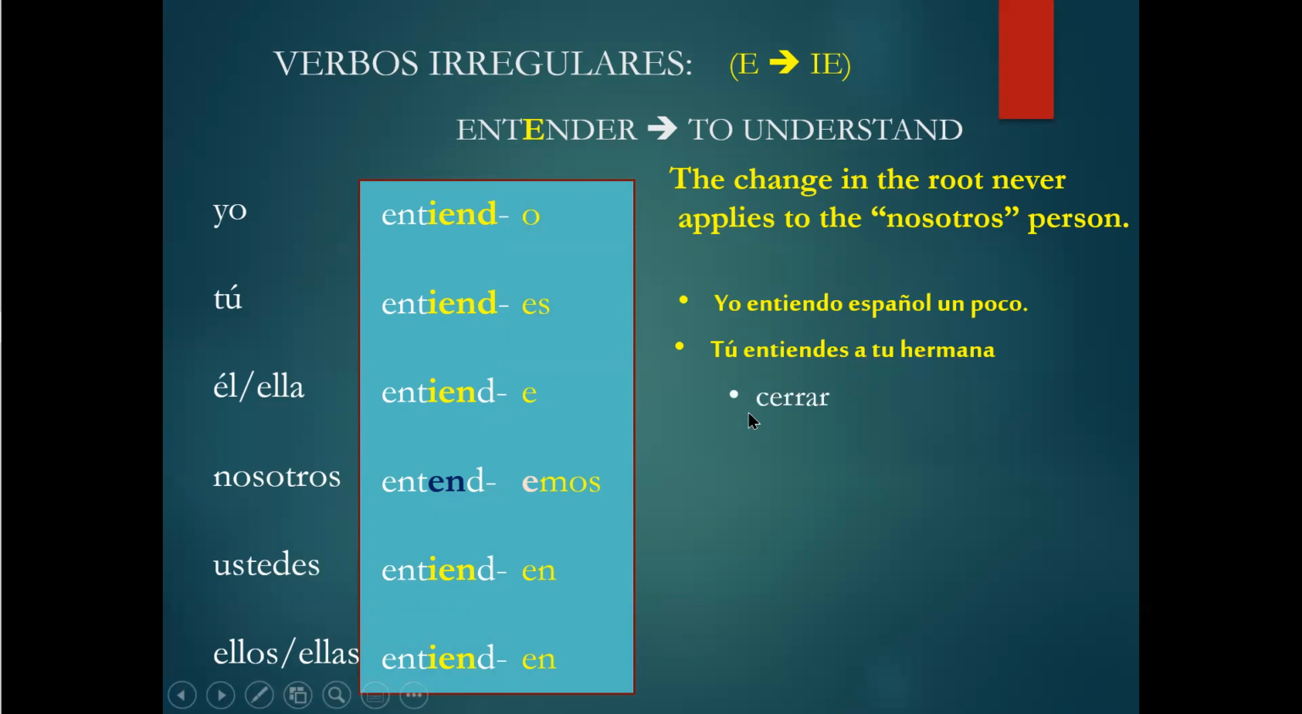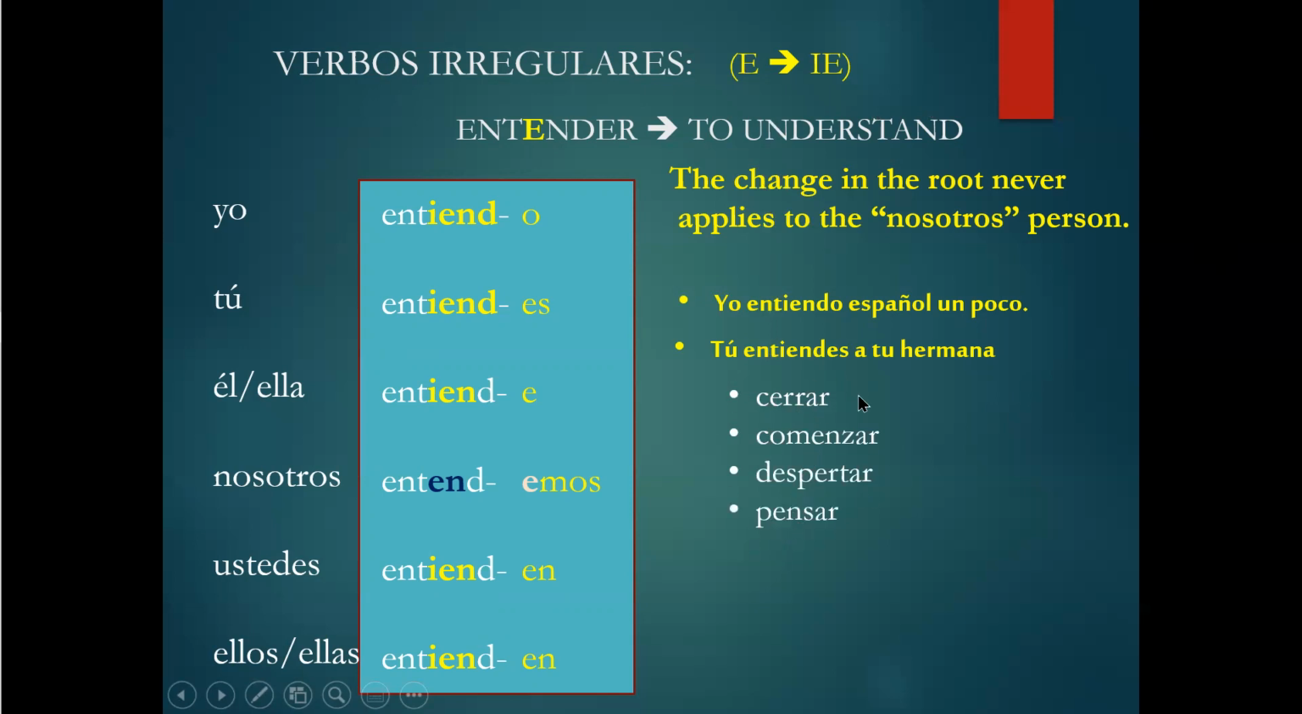Now we have some other verbs. We have the verb cerrar. Remember that double R in Spanish is R. So this is going to be cerrar. That means to close. So yo cierro, remember it's the same irregularity. The E here will change to IE. So yo cierro, tú cierras, él cierra, nosotros cerramos. Again, notice no change there. Ustedes cierran, ellos cierran.